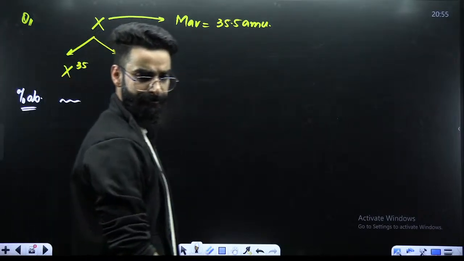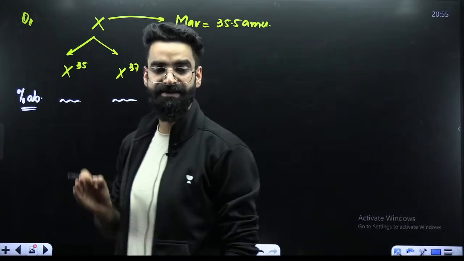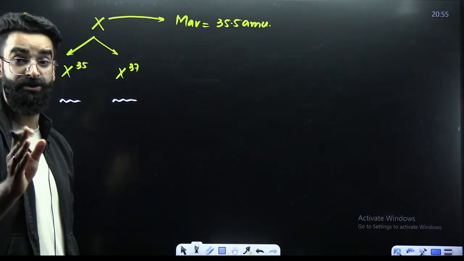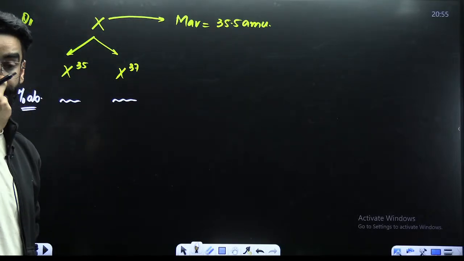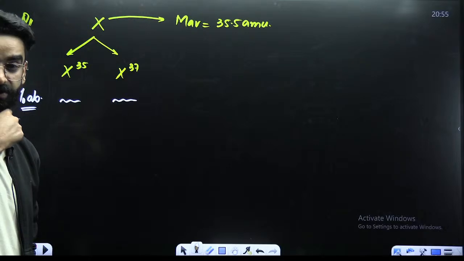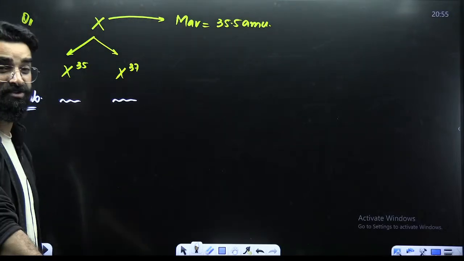Can you give it a try? You should be in a position to solve this, people. What am I supposed to calculate? I'm supposed to get the percentage abundance of these isotopes.